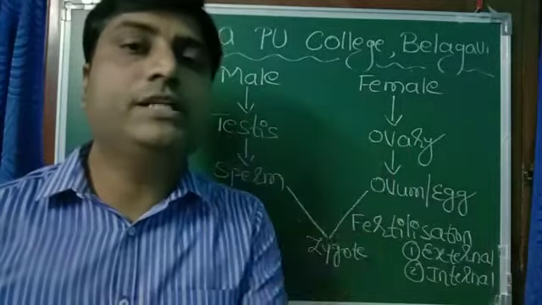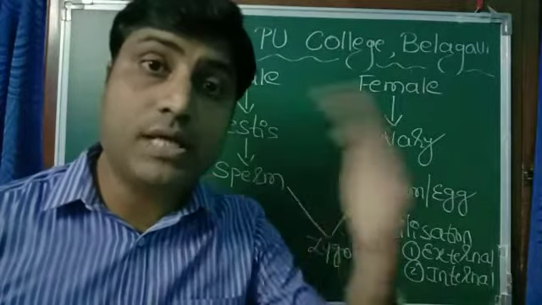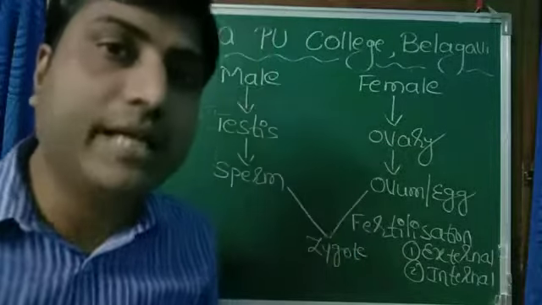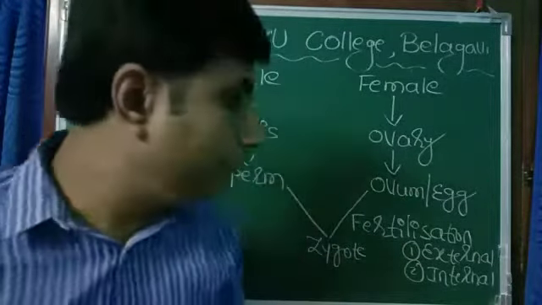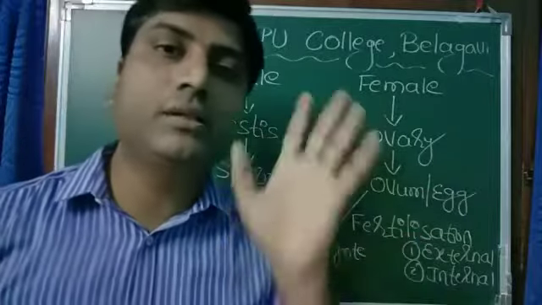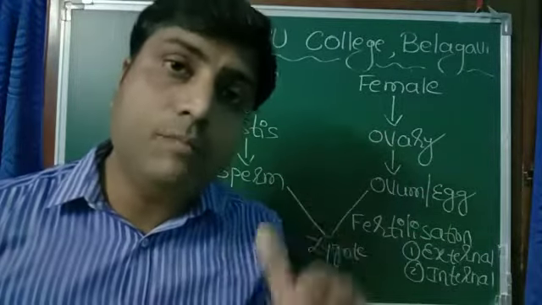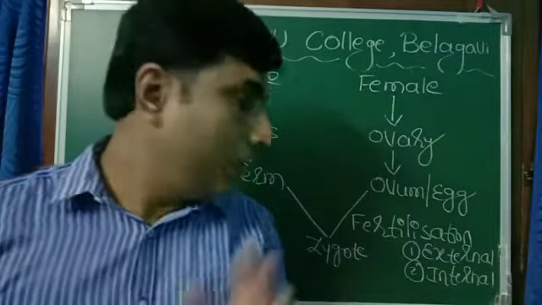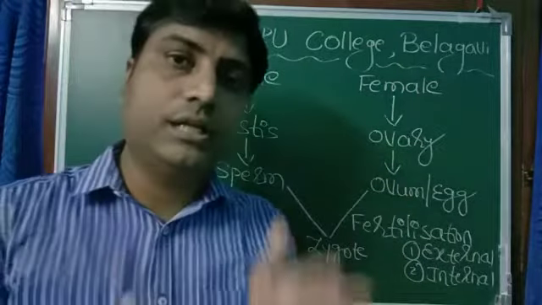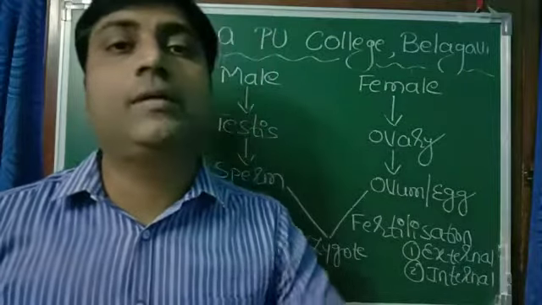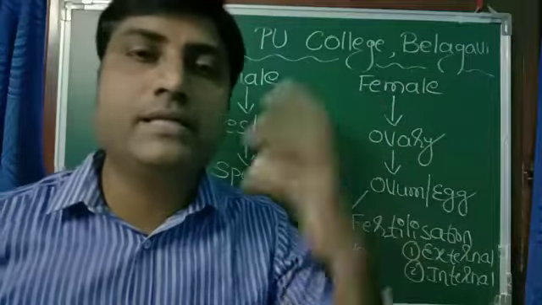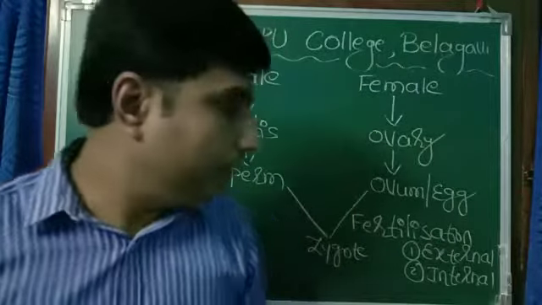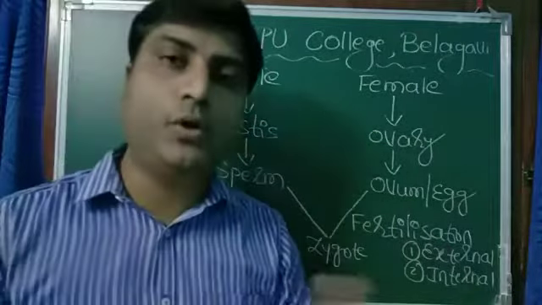If the fertilization takes place outside the body of female, we call it external fertilization. Outside the body of female means in the water. Whereas in internal fertilization, fertilization takes place inside the body of female.